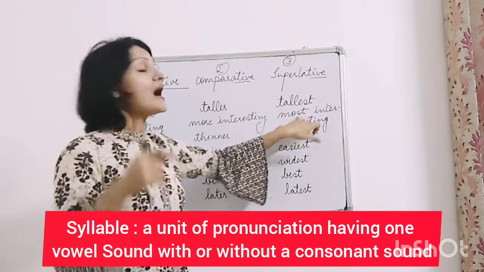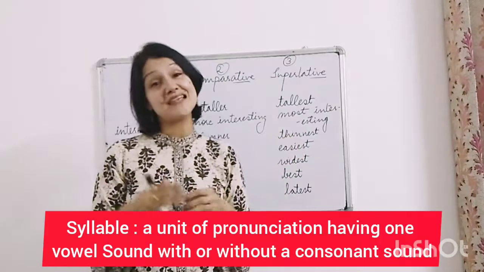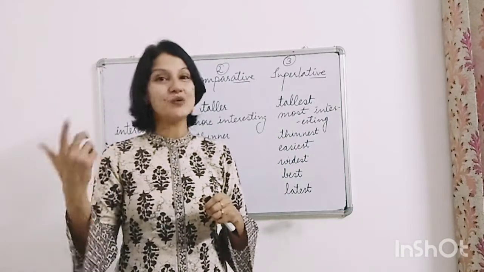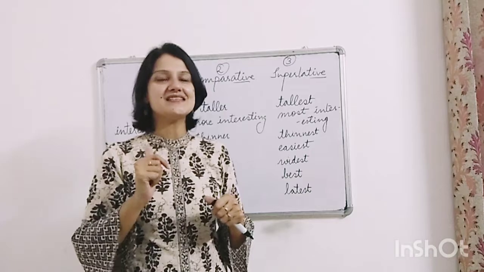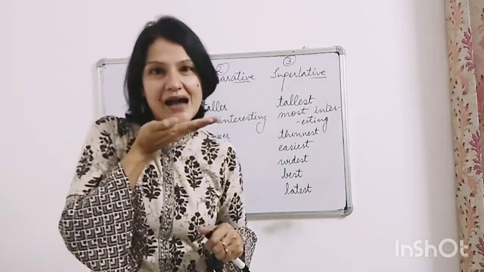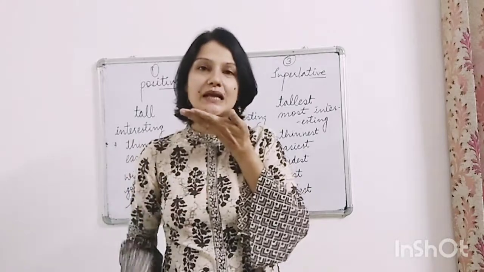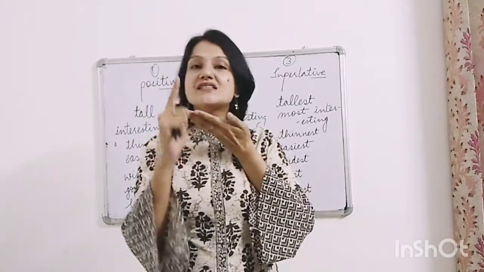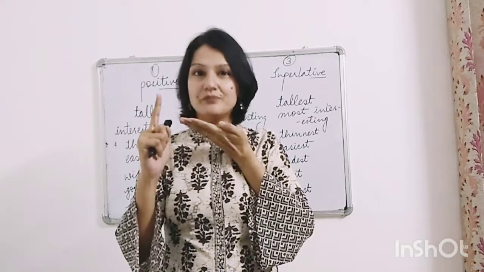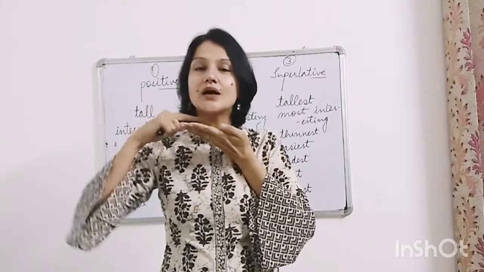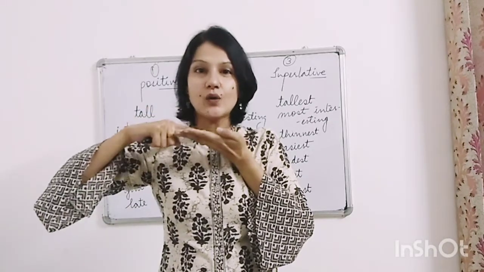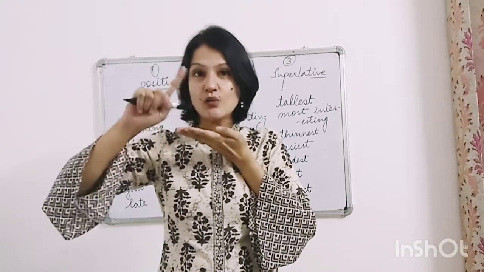Now how to find out how many syllables are there in a word? It's very easy. You just keep your hand here below the chin, and if there is one syllable in the word, your chin will come down and touch it once.